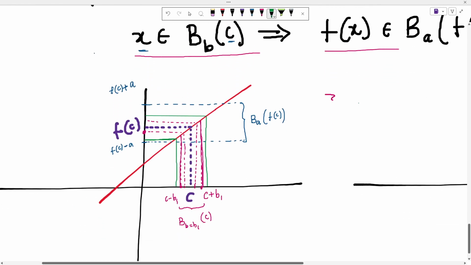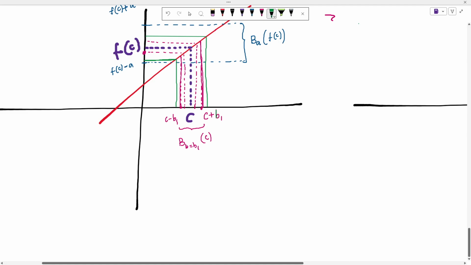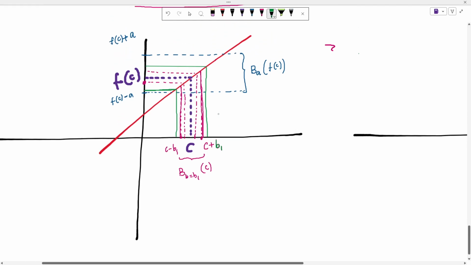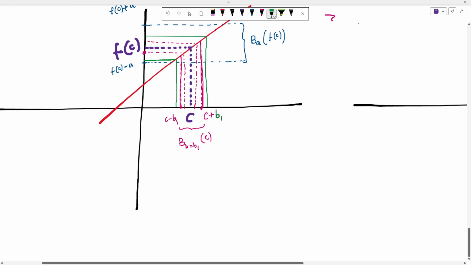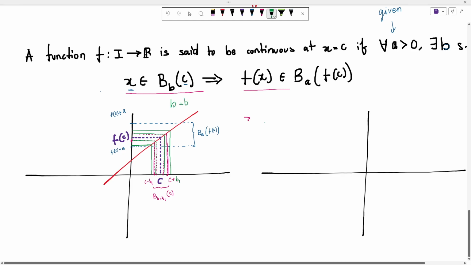Now, if I know that b1 is such a neighborhood which satisfies this, then obviously if we consider a smaller neighborhood, that is, if it holds for b1, then a smaller neighborhood will obviously also hold. Very clear from the graph, right? So if this definition holds for b equals b1, then it will also hold for b that is less than b1. That is for sure. If it holds for such a big neighborhood, it will hold for a smaller neighborhood too. But the other way is not true. If it holds for this neighborhood, it may not hold for this neighborhood.